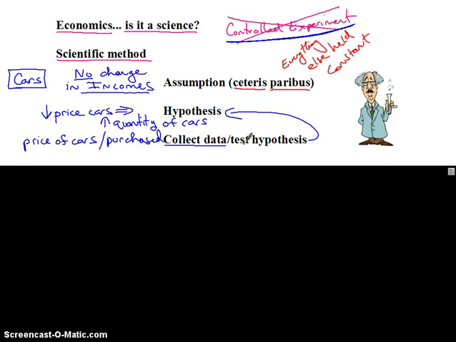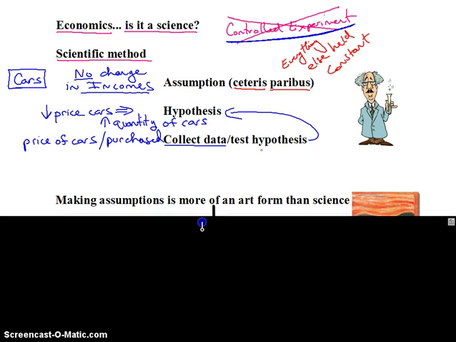So I'd make this statement: if you get a decrease in the price of cars, people will buy more cars, ceteris paribus. Everything else held constant, holding constant the price of a motorcycle, the price of a moped, people's income, holding everything else constant. If the price of cars goes down, people will buy more, and then we collect data to try to show that that's true.